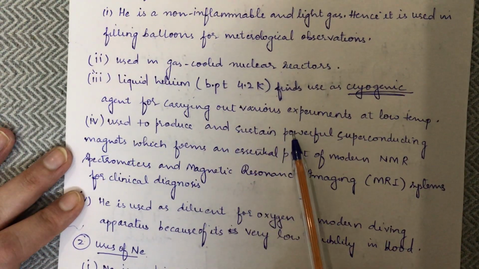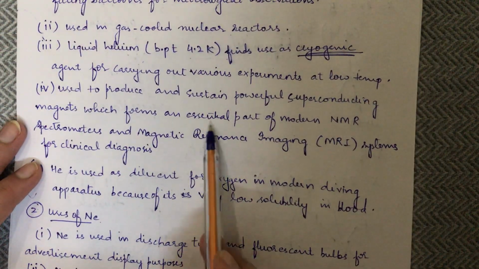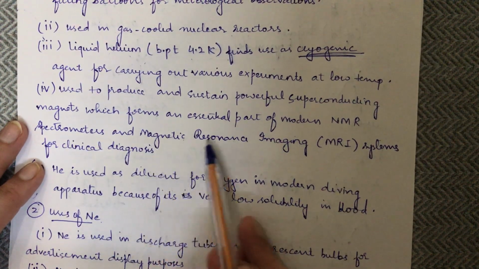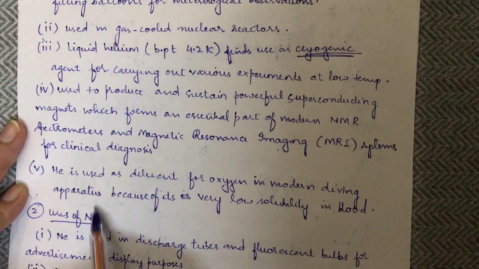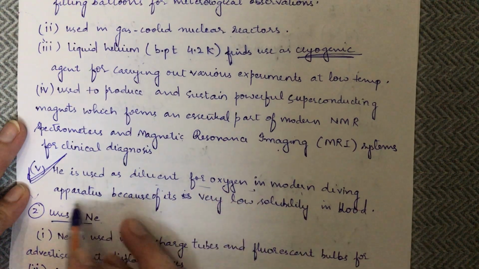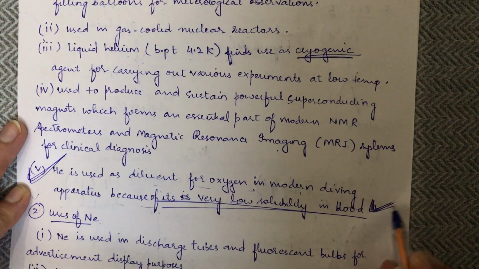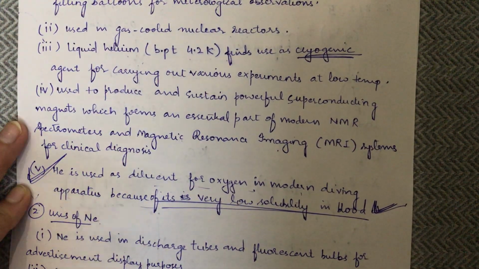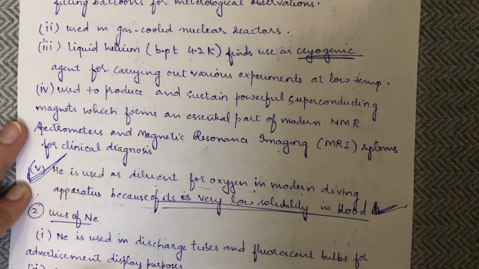It is used to produce and sustain powerful superconducting magnets, which form an essential part of modern NMR spectrometers and MRI, magnetic resonance imaging systems, for clinical diagnosis. A very important use, it is used as a diluent for oxygen in diving apparatus because of its very low solubility in the blood. It is insoluble in the blood, hence it is used in the oxygen cylinders. It's very, very important. We'll do this in detail in the solution chapter.